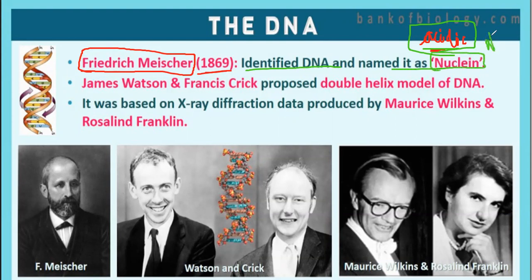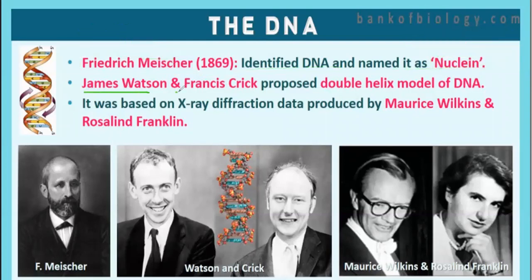Previous year NEET MCQ. Friedrich Miescher was a very, very important person, the very first scientist that you study in this chapter from NCERT. Friedrich Miescher in 1869 identified DNA and named it nuclein. After that came James Watson and Francis Crick. They proposed the double helix structure of DNA.